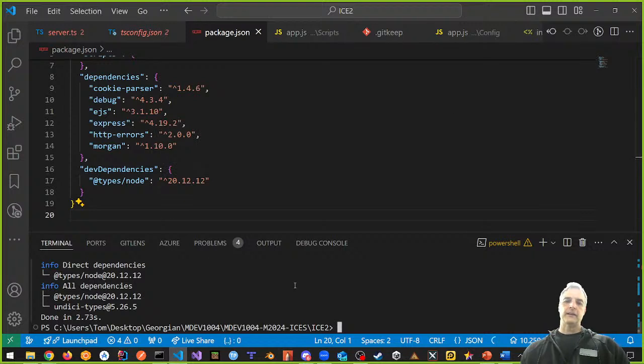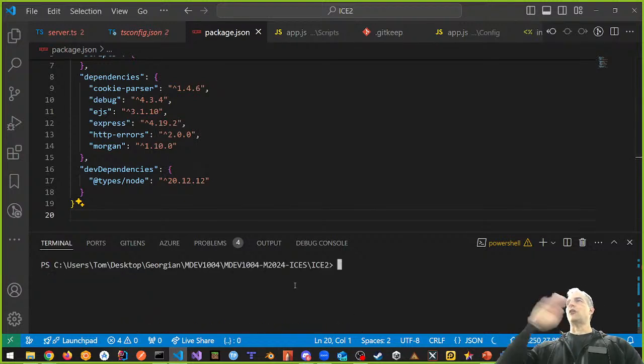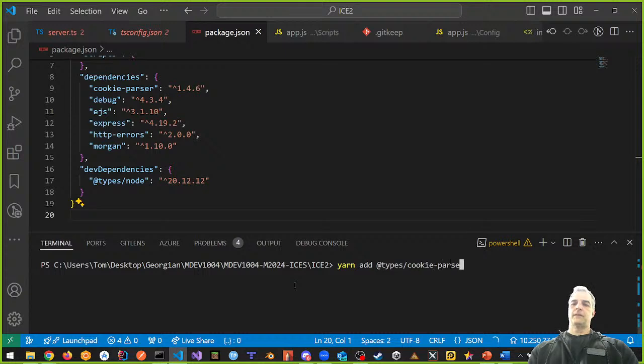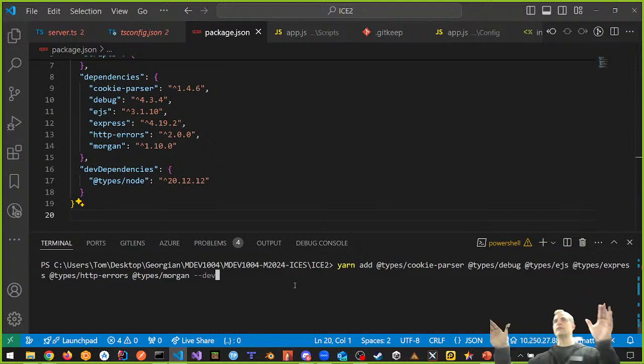Okay? Let's continue. We're going to do the same thing, but we can do it all at once. Here's how you can do it all at once. Ready? Yarn add @types/cookie-parser @types/debug @types/ejs @types/express @types/http-errors @types/morgan, and then at the end --dev. See this line? I can do all of this at once. So instead of me having to do one at a time, I can do all of them.